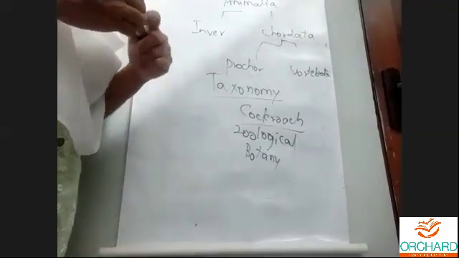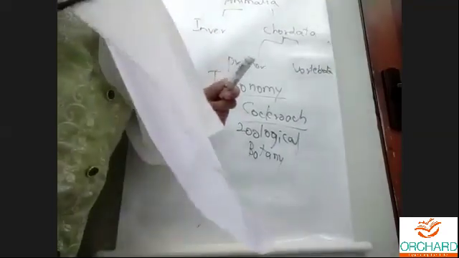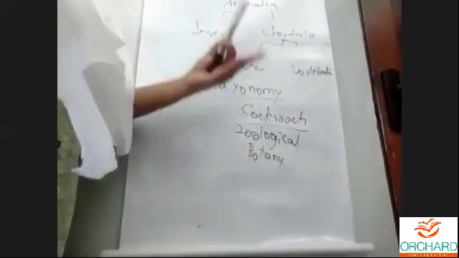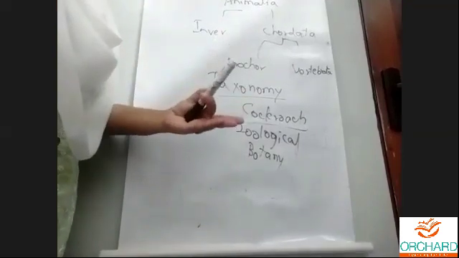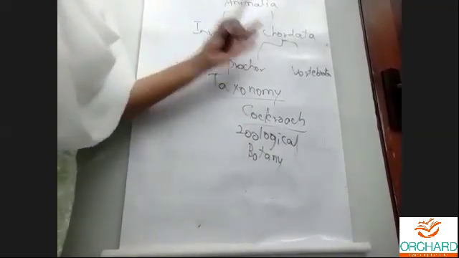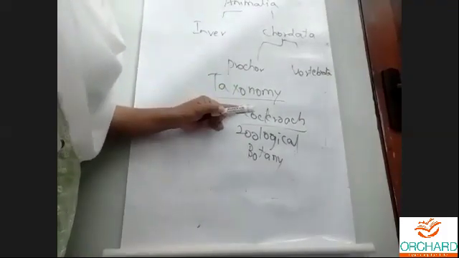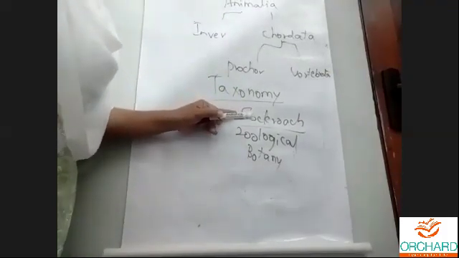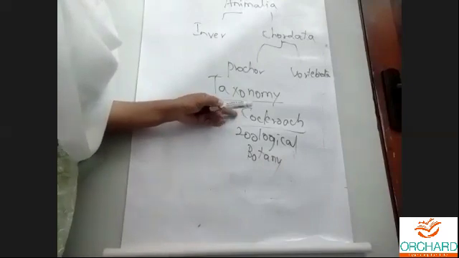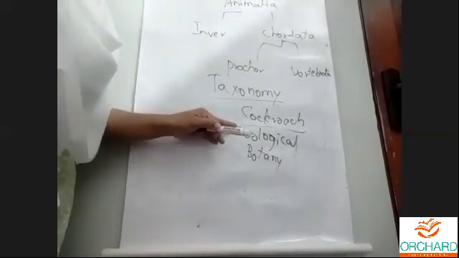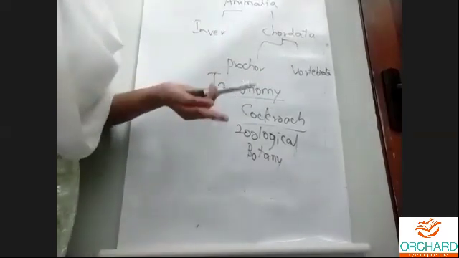When we name an animal, we name it by its zoological name, which is different from the common name. We say cockroach because it's understandable to everyone. We cannot go and say the zoological name to a common person; he might not know it.